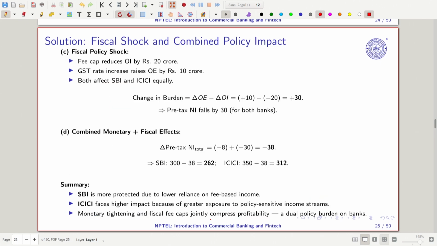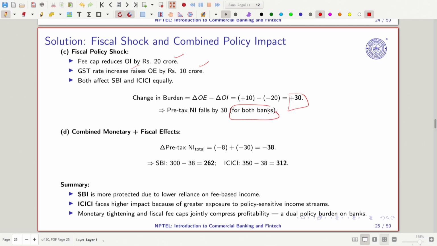In the second scenario, suppose fiscal cap reduces the non-interest income by rupees 20 crore and non-operating expense by 10 crore. Because it is fiscal policy, some kind of systematic risk. So plus 10 minus 20, because it is reducing, it is coming out to be 30. So pre-tax net income for both banks will fall by 30 crore.